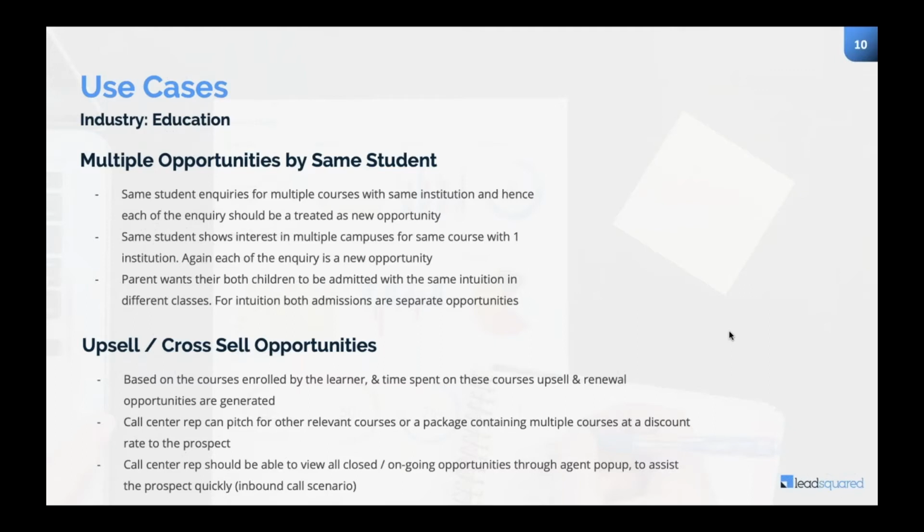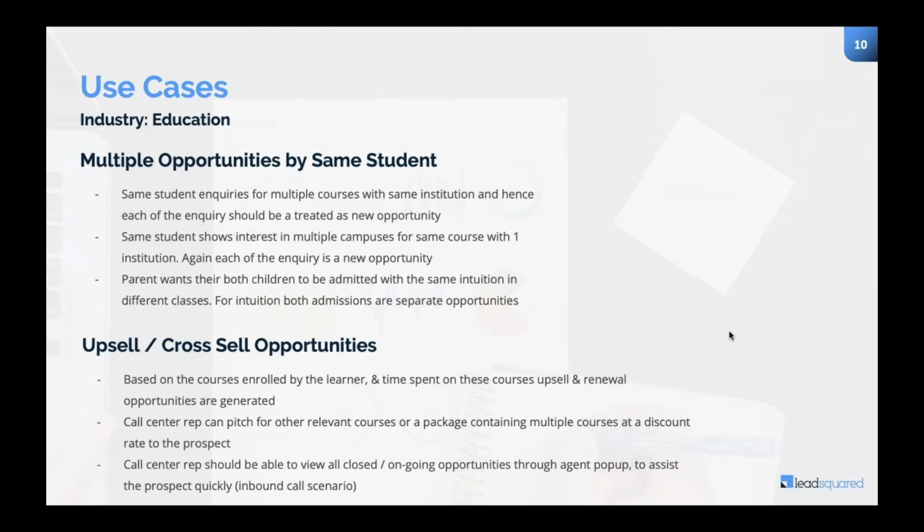Another case can be like K-12 schools. They have this use case wherein the parent wants the admission of their kids in schools. Now, every kid is a separate admission, and that is the opportunity for schools. So we have this Canadian School of Bahrain. Over there, we had a similar use case, and we implemented opportunity management.